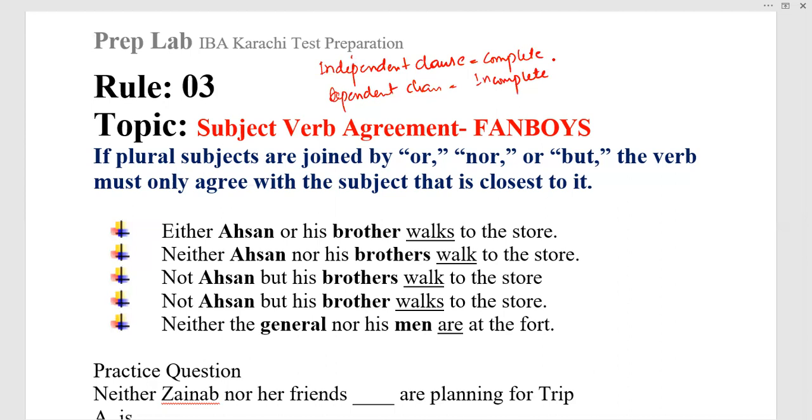Now we have to understand that if it is an independent clause, it means that's a complete sentence. It has a subject, verb, predicate, everything. So it gives you a complete meaning.